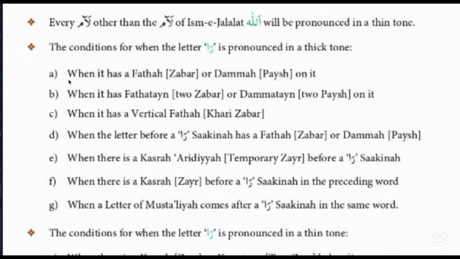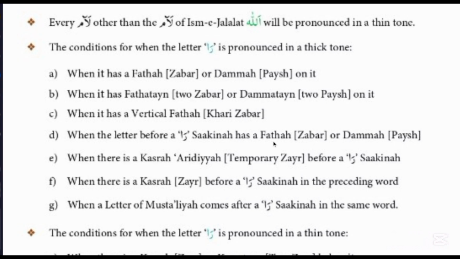There are 7 conditions when ra will be read with thicker voice. Number one, when ra has zabar and pesh on it. Next, when ra has double zabar or double pesh on it. Next, when ra has vertical zabar on it.